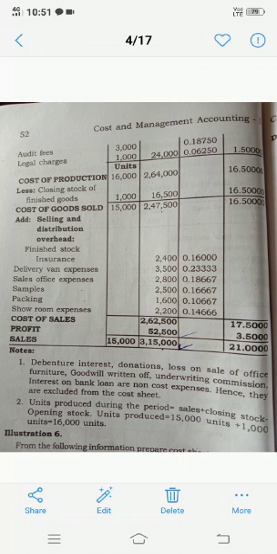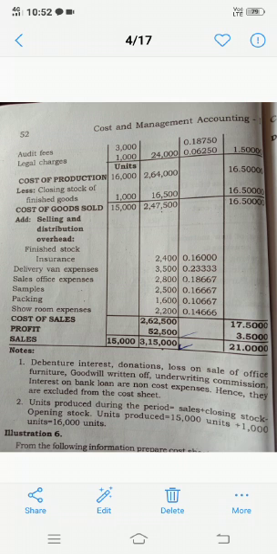Add selling and distribution overhead like finished stock insurance, delivery van, sales expenses, samples, packing, showroom expenses. All the expenses should be put into the second column. And if you want to know the per unit, 2,400 divided by 15,000, because the cost of goods sold is 15,000.